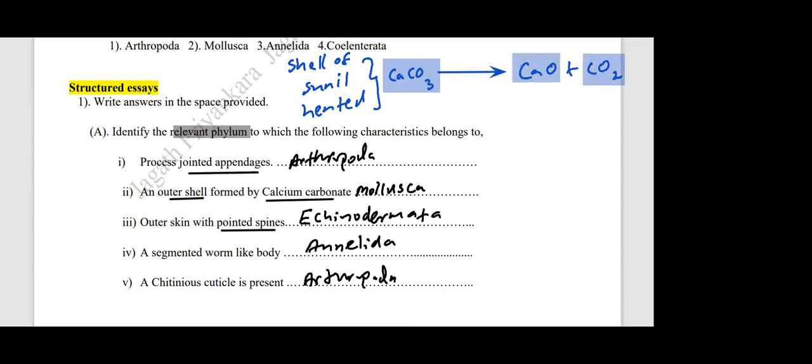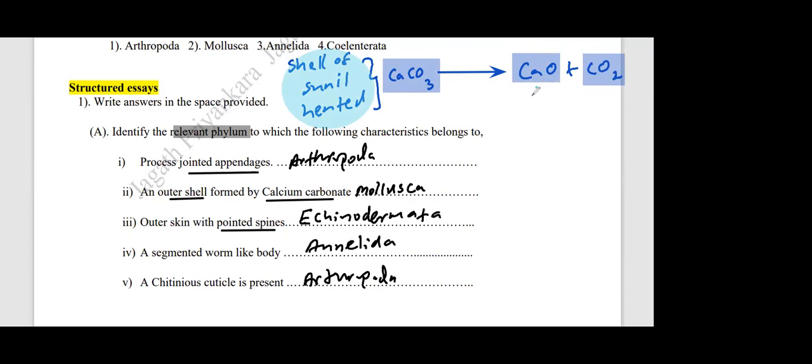If you can copy this down, maybe you might have come across that type of question in papers. It's like chemistry and biology combined, because the shell of the snail is made of calcium carbonate. Right. Okay, Arosha. And this equation is balanced.